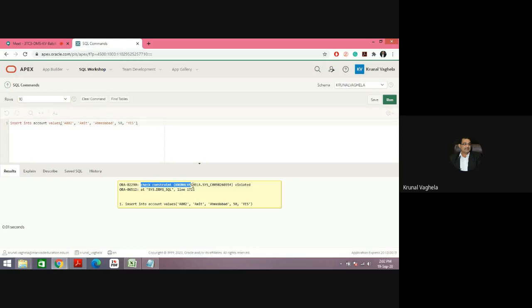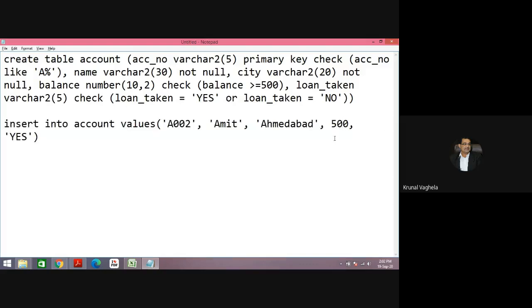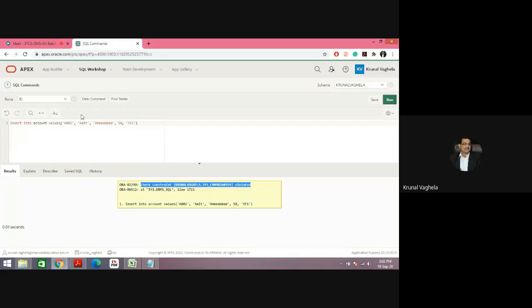Check constraint violated, right? Because I have kept balance. Now let me keep it 500. Let me, for example, type in small letters, yes. Again, it will give me an error.